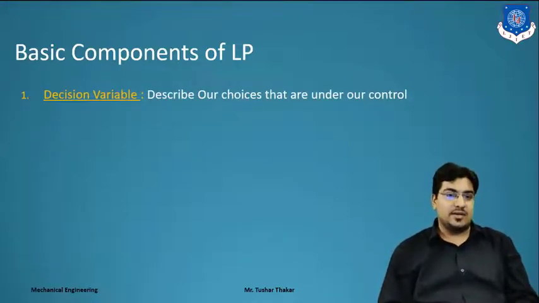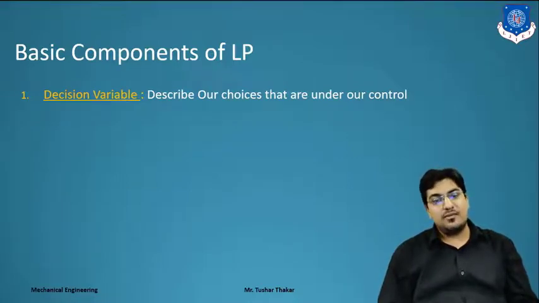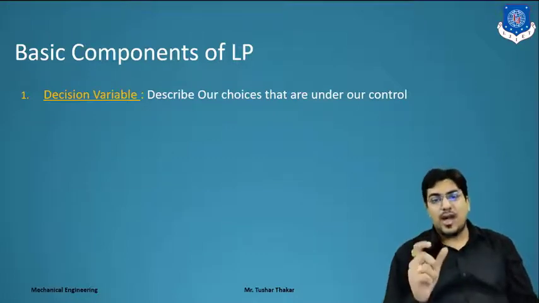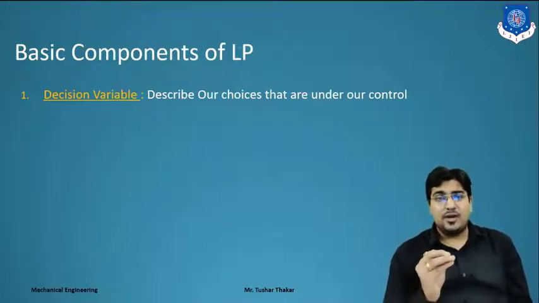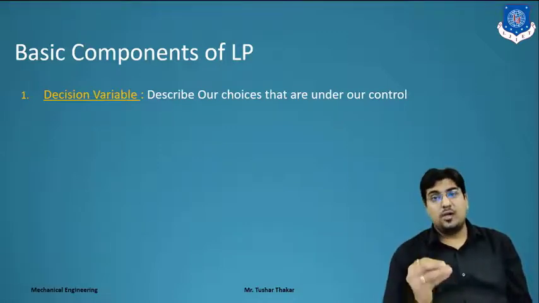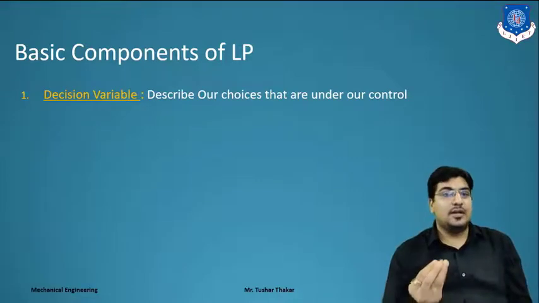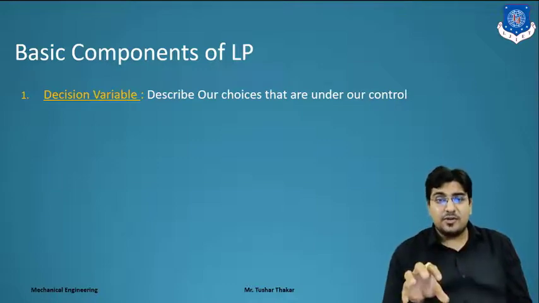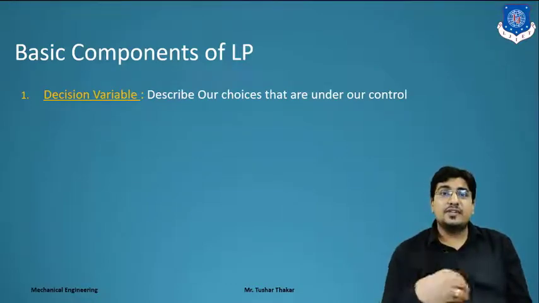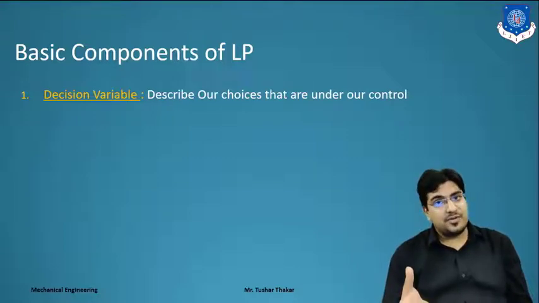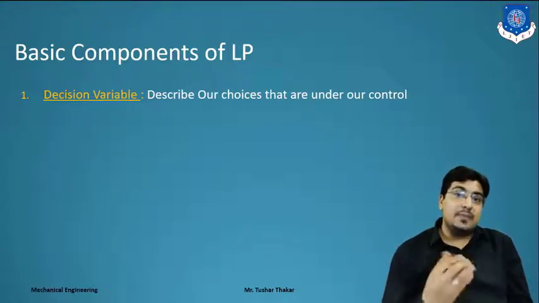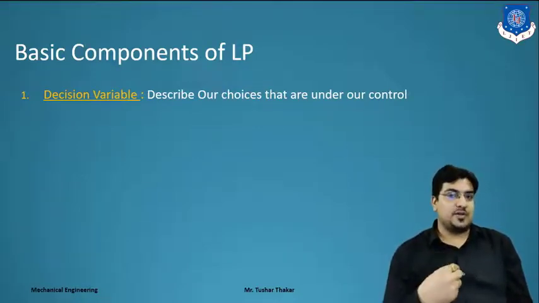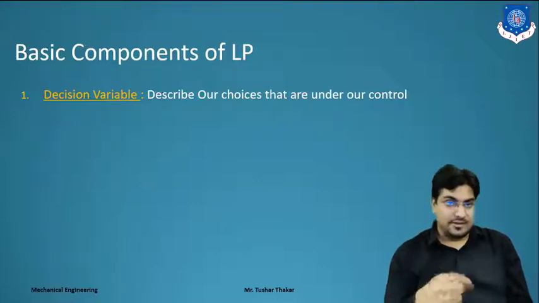So the basic components of LP. First one is the decision variable. What is a decision variable? A decision variable describes our choices that are under our control. Means you have different parameters which you can control, which come under your control. That is called a decision variable. That's why it's called a decision variable. Means we have to decide which type of variable we use, which type of variable we remove, which type of variable we apply for getting the optimal solution or getting a minimized cost or a maximized profit. So the decision variable is our choice, right? It's under our control, right?